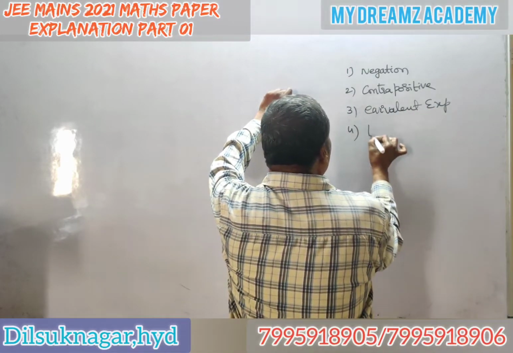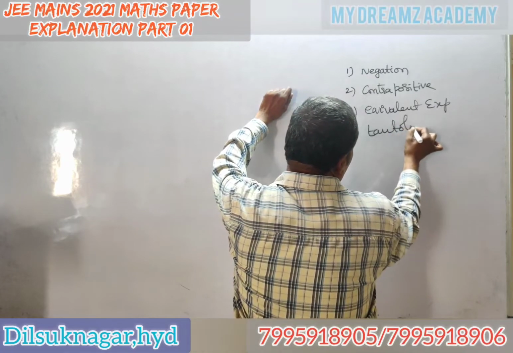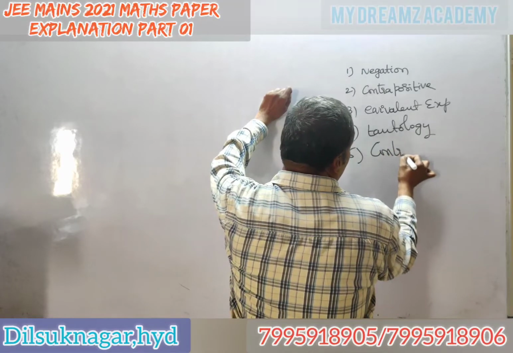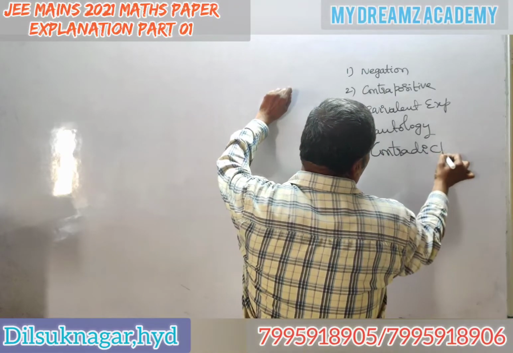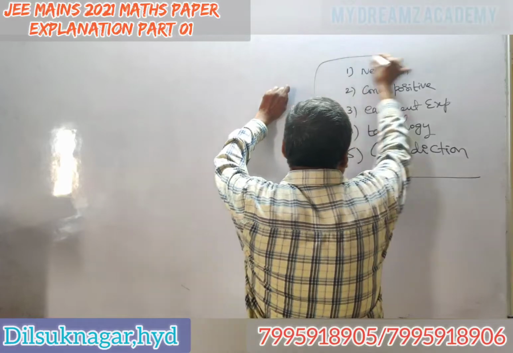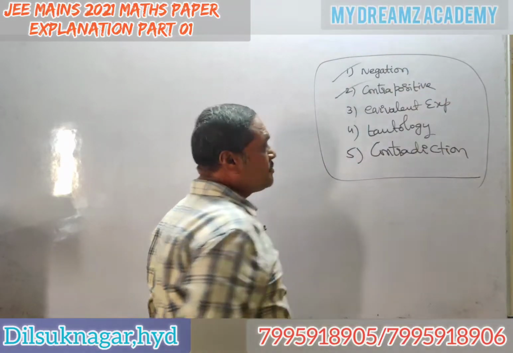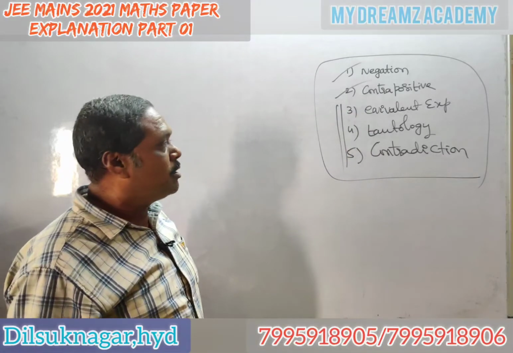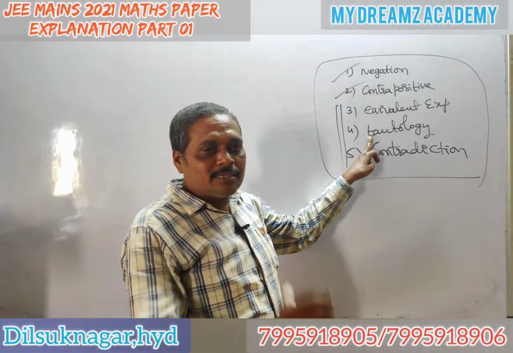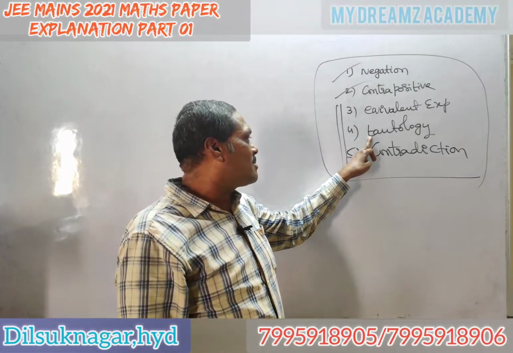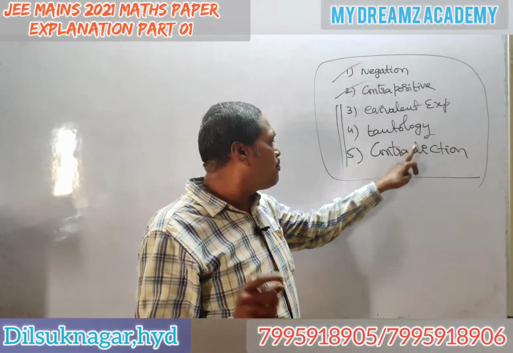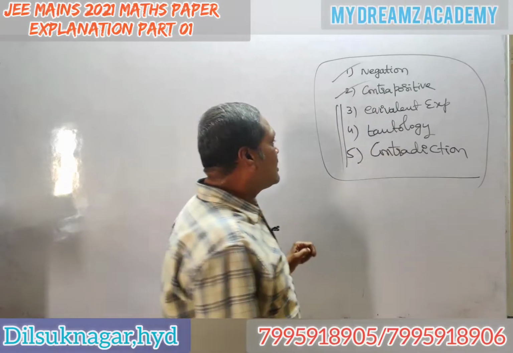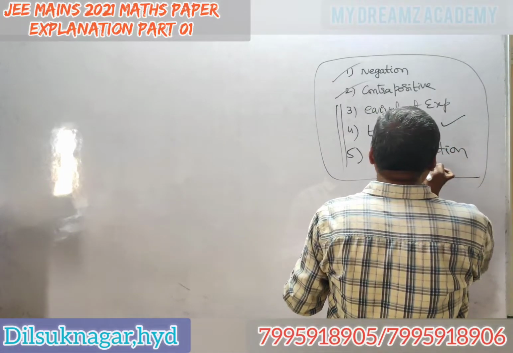Next, tautology. Next, contradiction. These two you can write directly, whereas these you have to observe using the truth tables. Tautology means in all cases the final must be true. Contradiction, in all the cases the final is false.